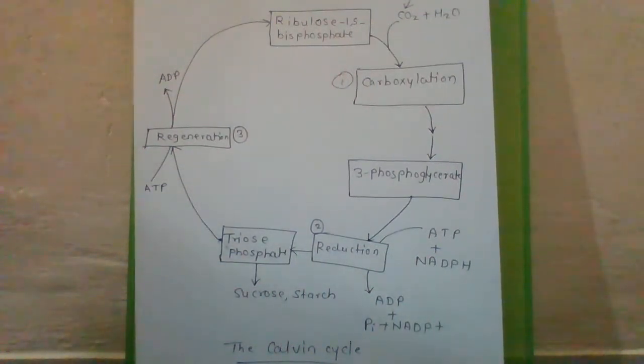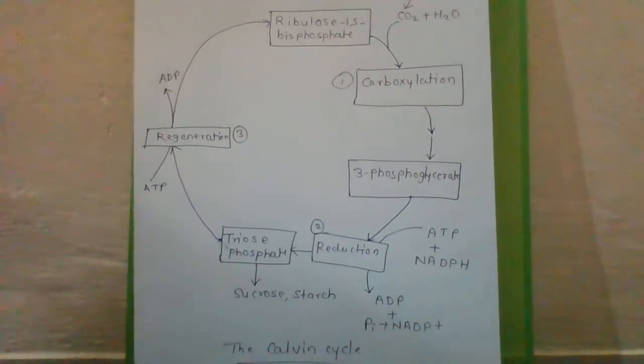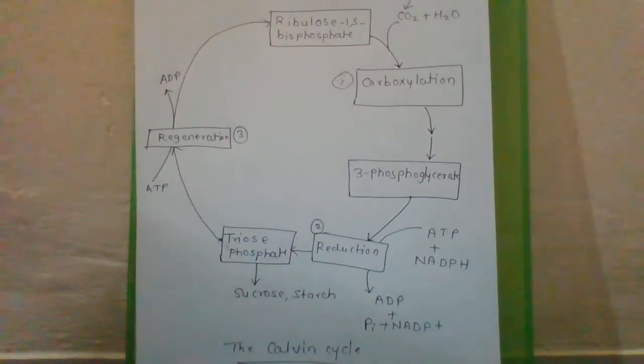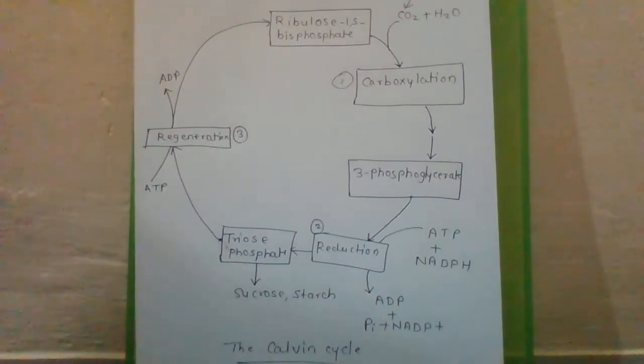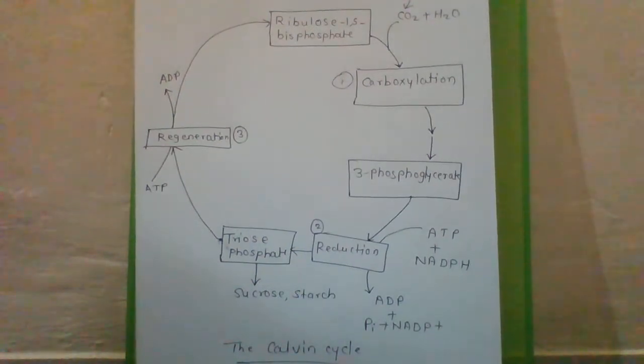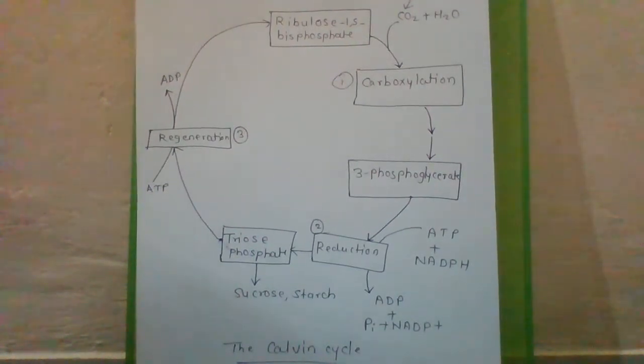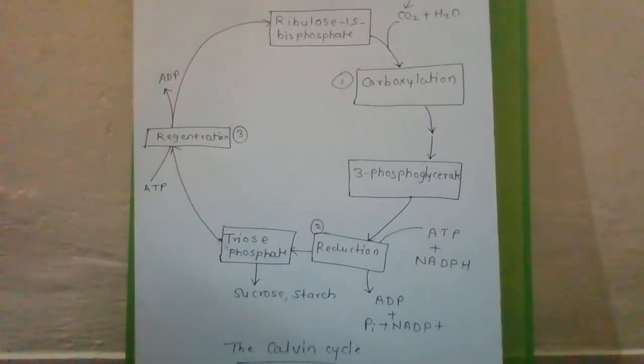You have seen the difference between light reaction and dark reaction in the previous lecture. Light reaction is carried out in the presence of light, and dark reaction is carried out using the products formed in the light reaction. That reaction is not carried out in the dark, but the products it is taking are products of the light reaction. This just shows the difference between the two reactions. That reaction is called the dark reaction.